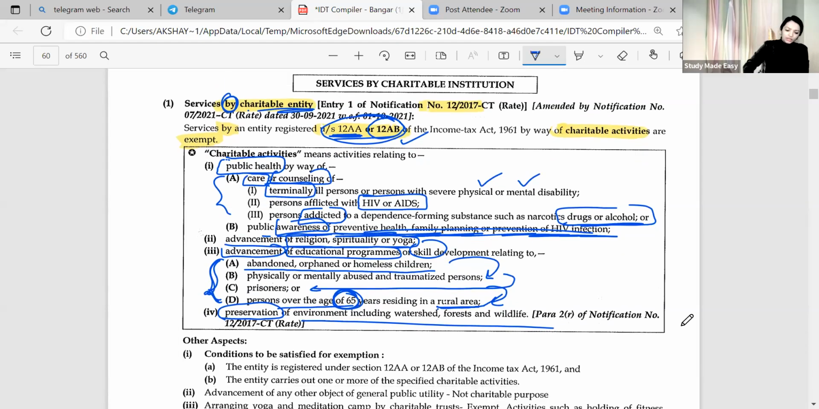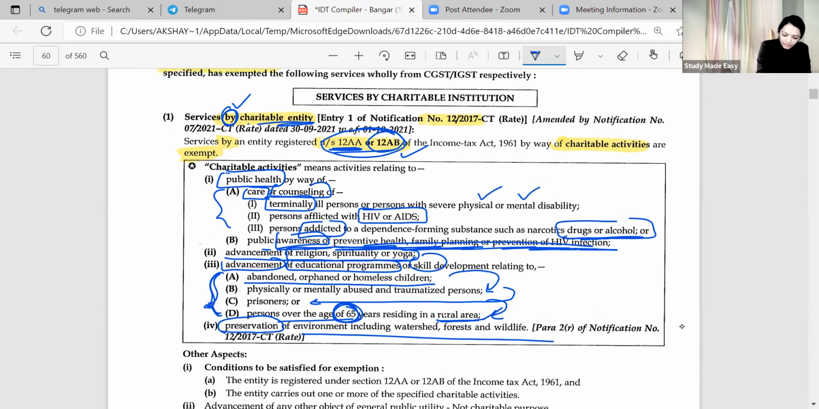Done? Now, again, where do I have to focus? Service by... that is done, that the service is provided by my charitable entity. Okay, the service is provided by my charitable entity. Now the service is related to all this charitable activity, that is also okay.